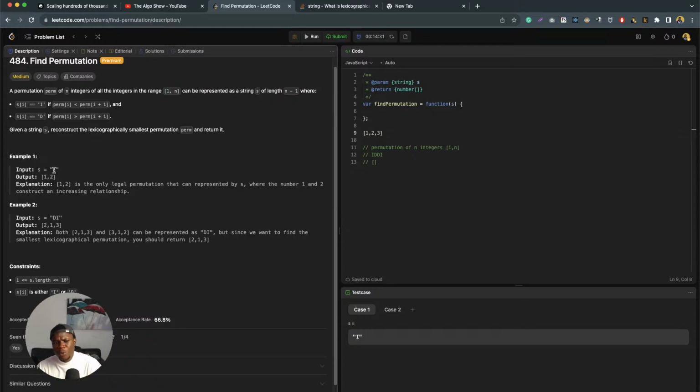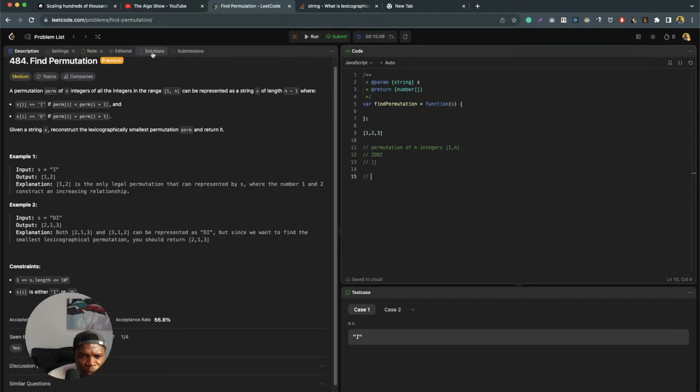So basically what we want to do is, given this string, my time is up now. Given this string, we want to create, if it's I, okay, I see. So basically, if we're given a string, we want to first create an array. Oh, no. I can't really solve it though.